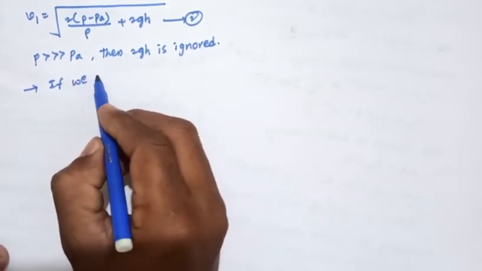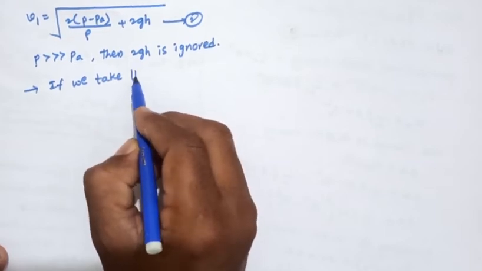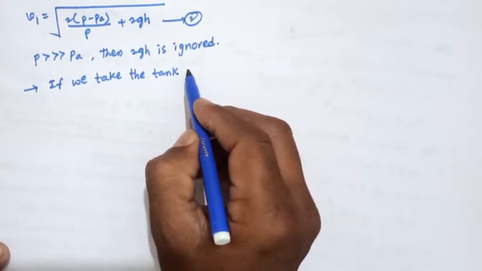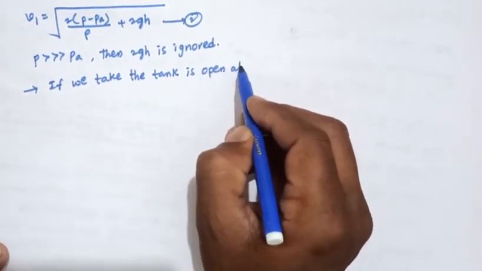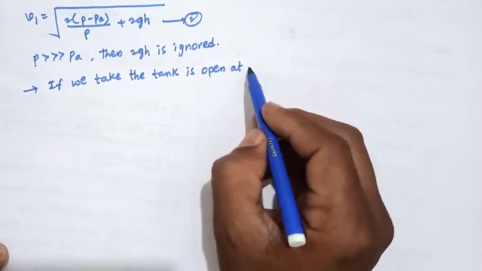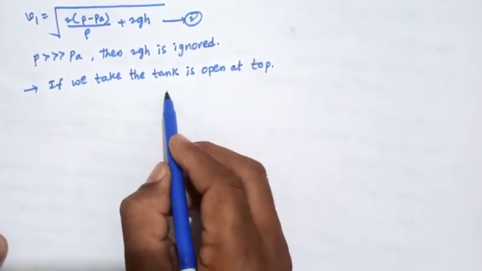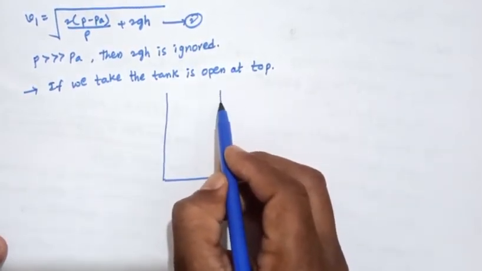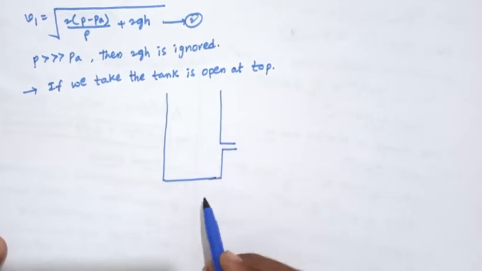we take the tank that is open at top. That means, so this is the tank.